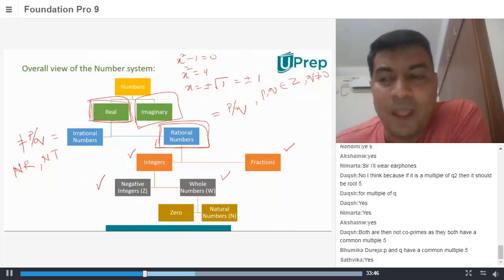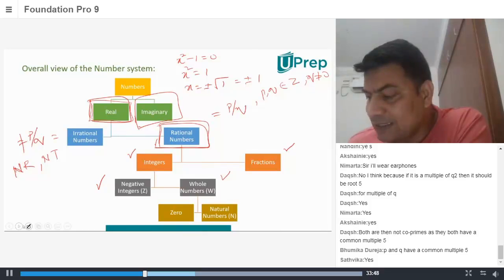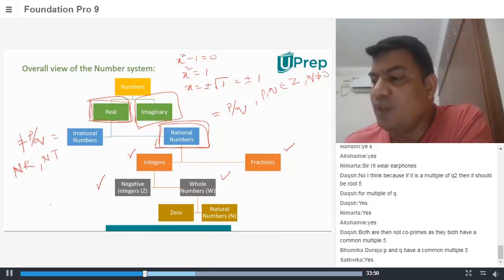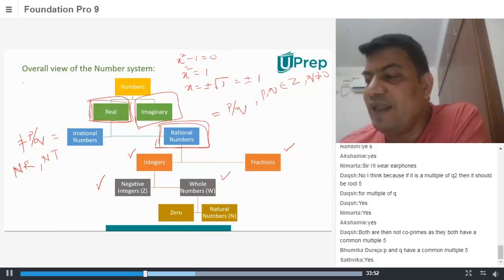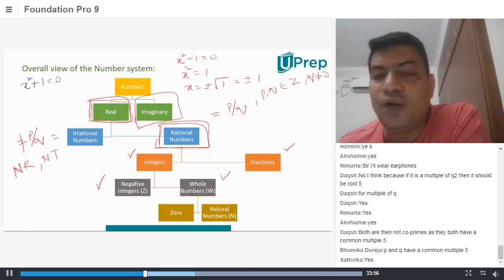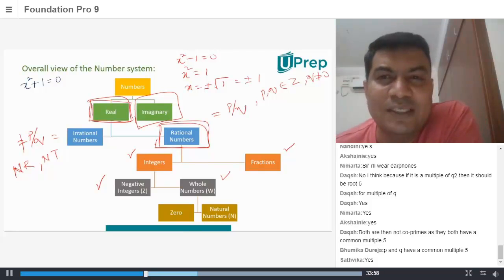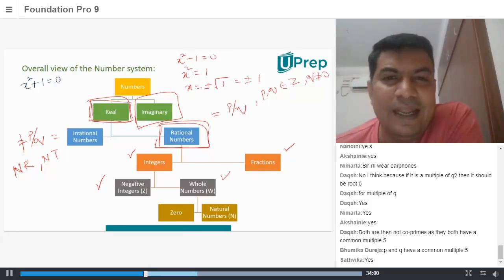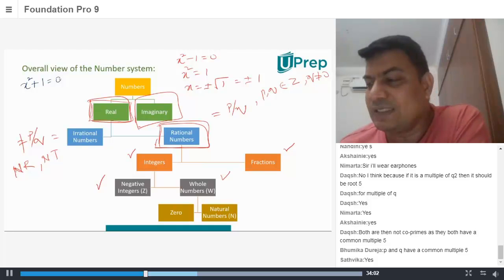Whereas, if you have a situation where x square plus 1 is equal to 0, it gives you x square is equal to minus 1.